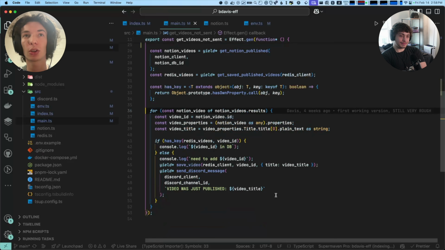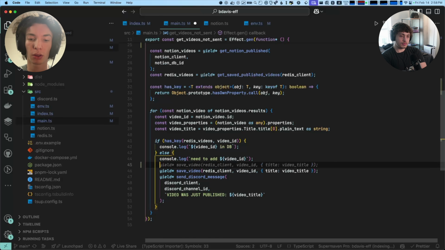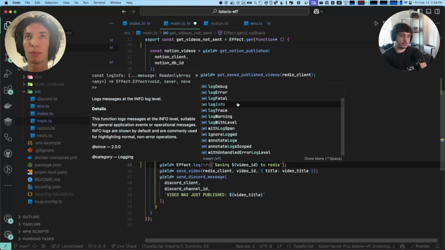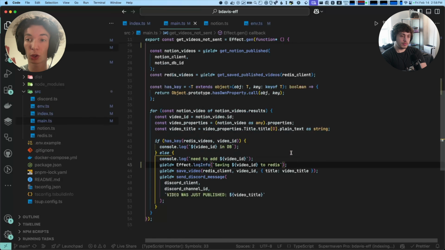The next thing is a lot of these console.logs can be replaced with effect.log. So there's a default effect.log, and then there are different logs, like log debug, log error, log fatal, log info. The current log level is stored in what's called a fiber ref, and you don't need to know what that means.